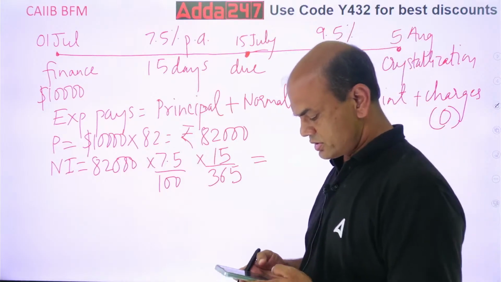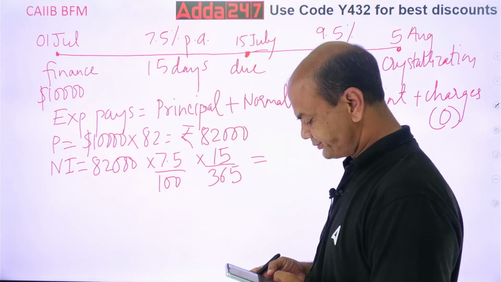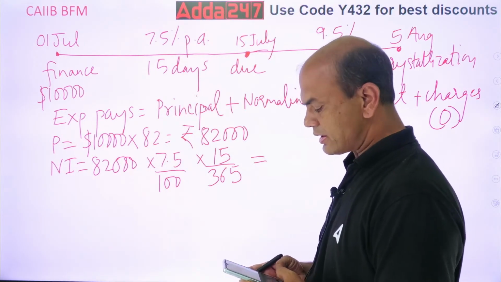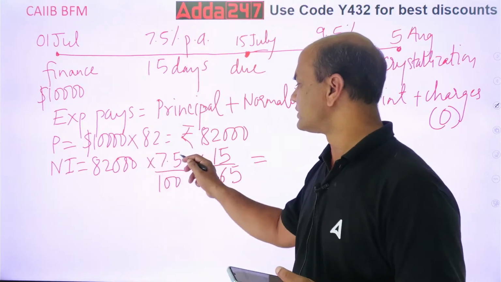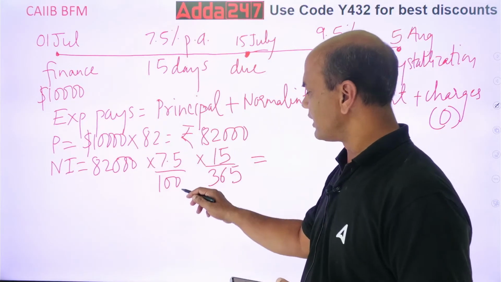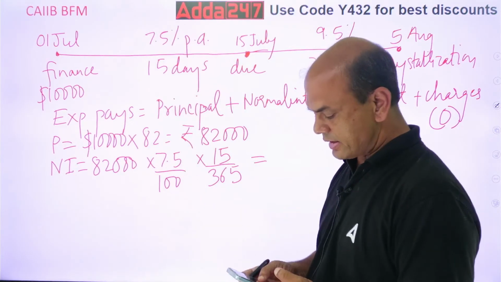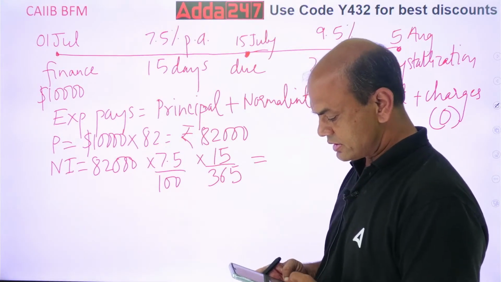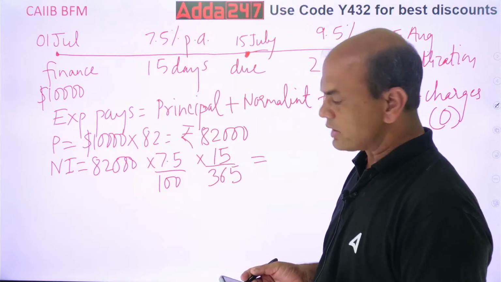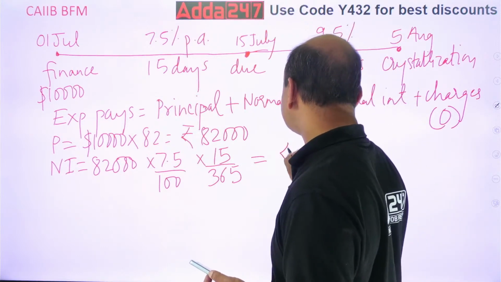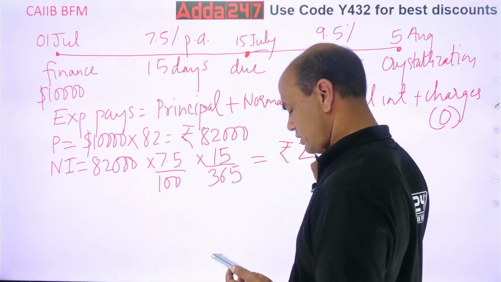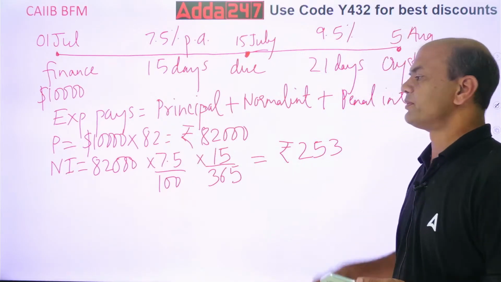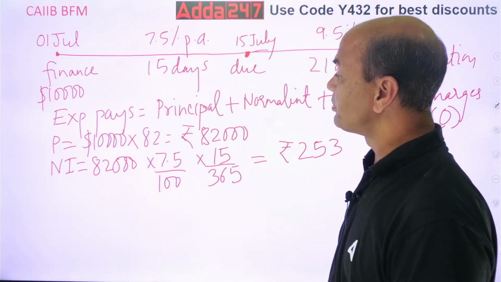So into 7.5 into 15. Immediately first do all the numerator. 82,000 into 7.5 into 15, divided by 365 and 2 zeros, right? So you are getting 252 rupees, 252.7 it is. So 253, okay?